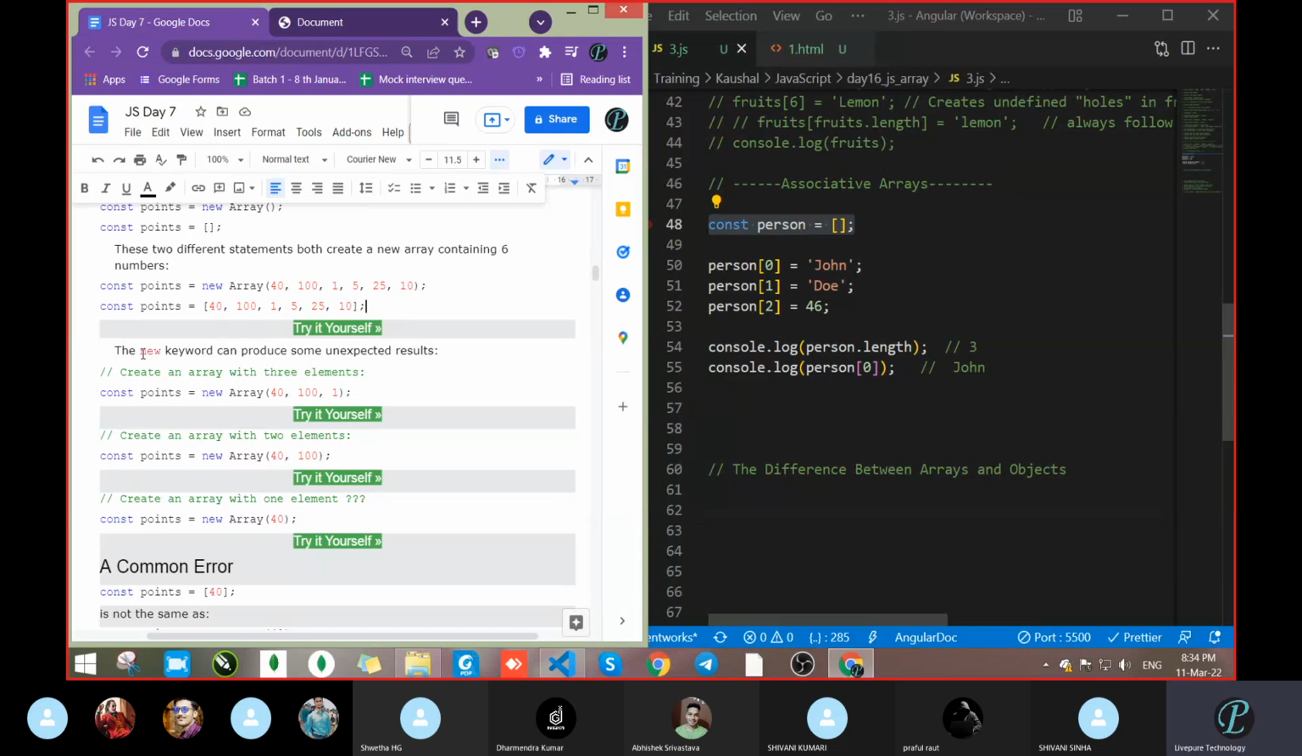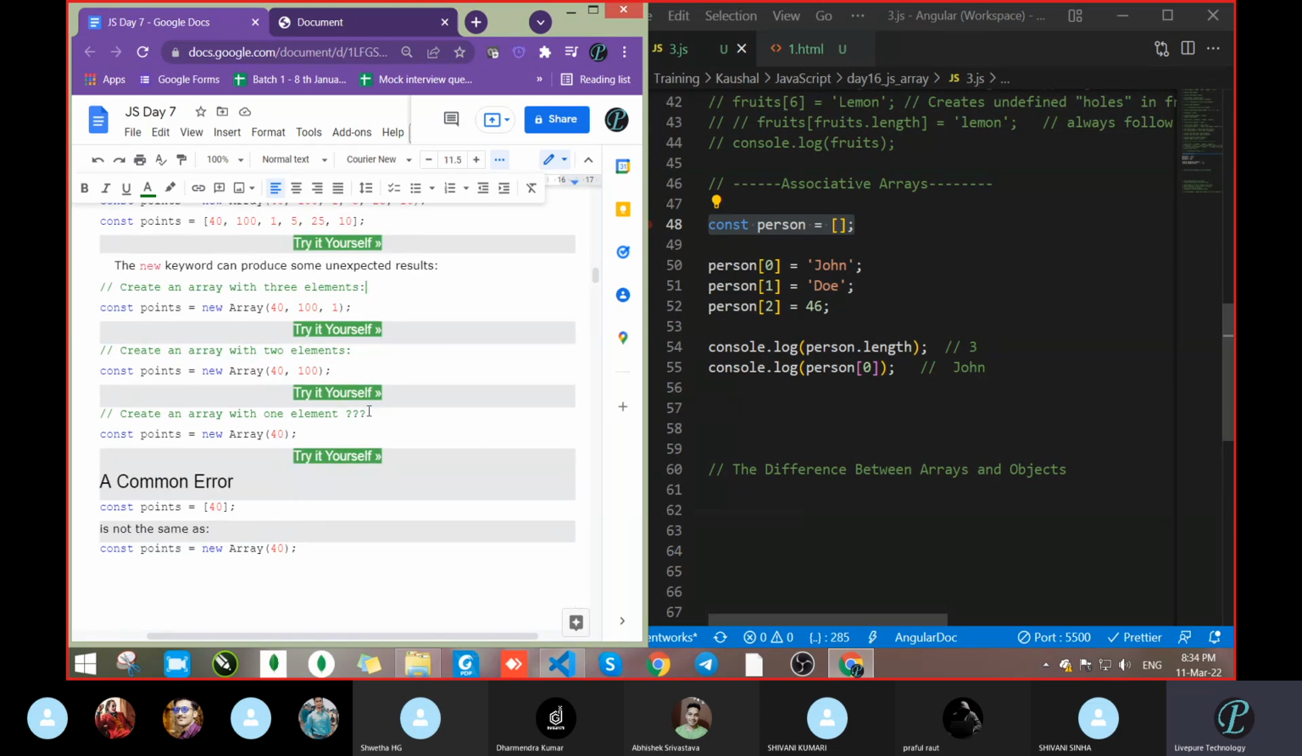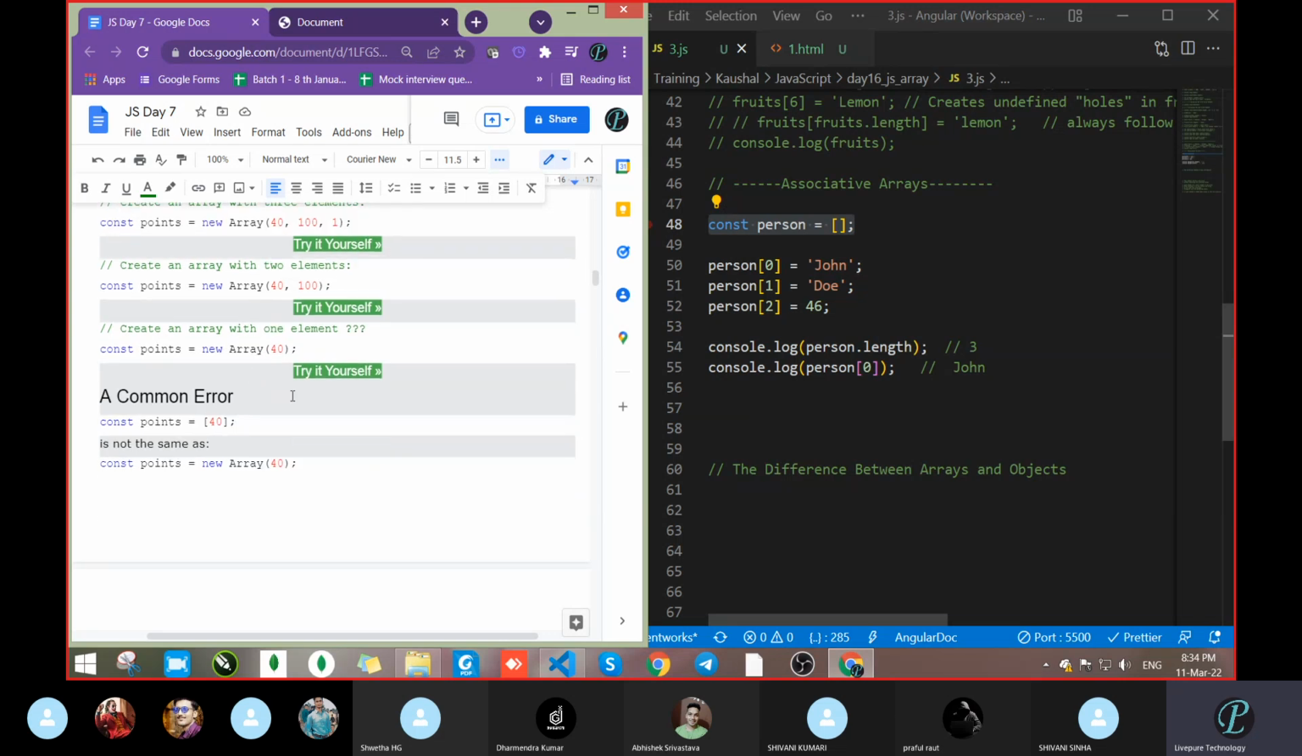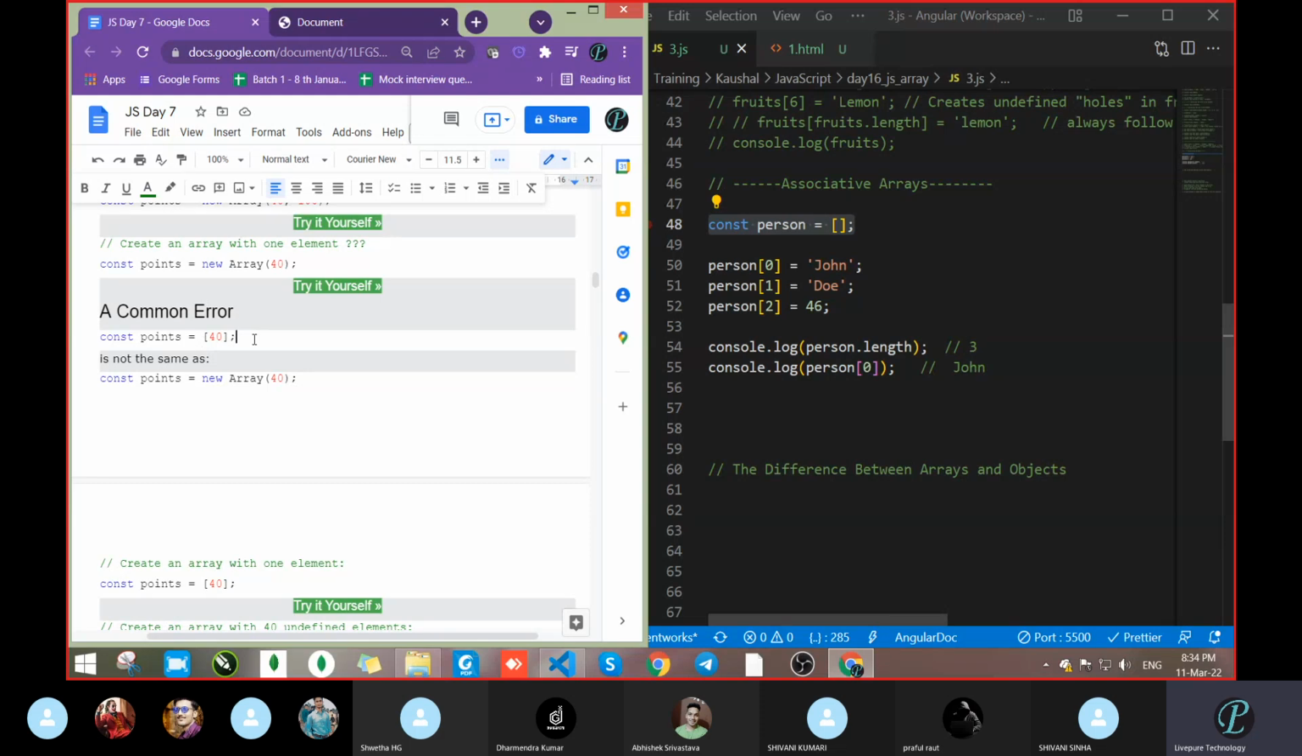The new keyword can produce some unexpected result. Create an array with the 3 elements, something is there. Then create an array with 2 elements, create array with 1 element. A common error, const points equal to 40. What is error in this case? Is there any error?